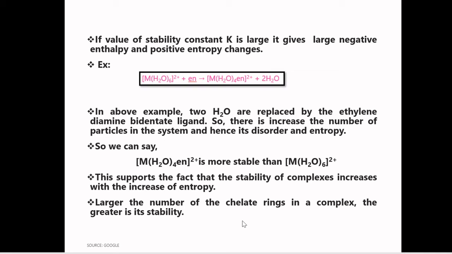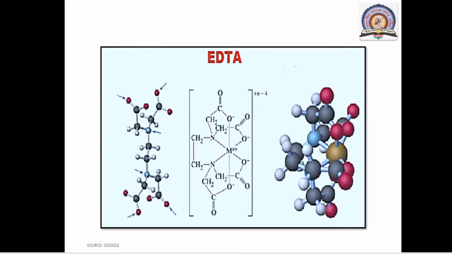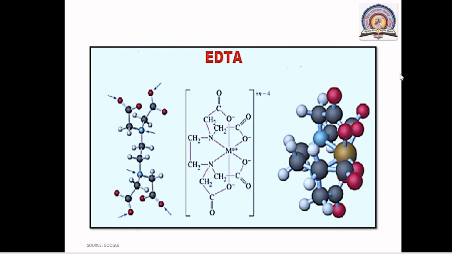The larger the number of chelate rings in the complex, the greater is its stability. Okay, so let's see some examples. This is the example, EDTA, ethylene diamine tetraacetic acid, which is a hexadentate ligand. It means in EDTA there are 6 donor atoms present which are able to donate a lone pair of electrons to the central metal ion to form a coordinate bond with it.